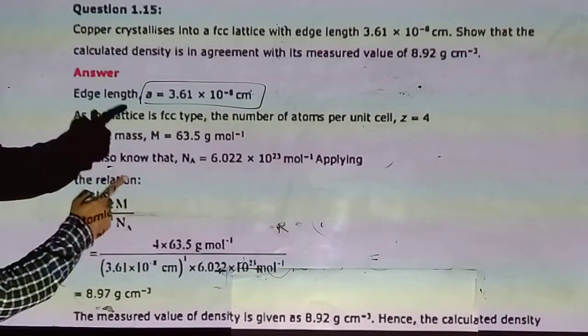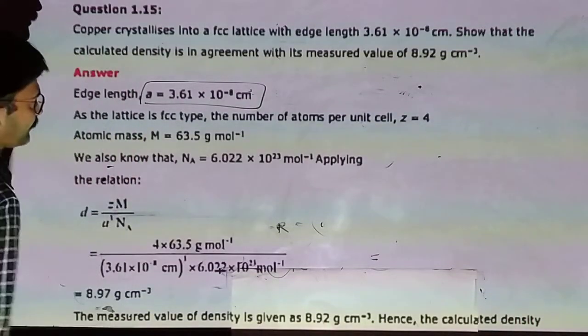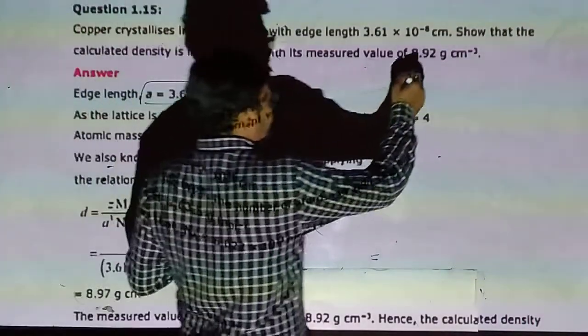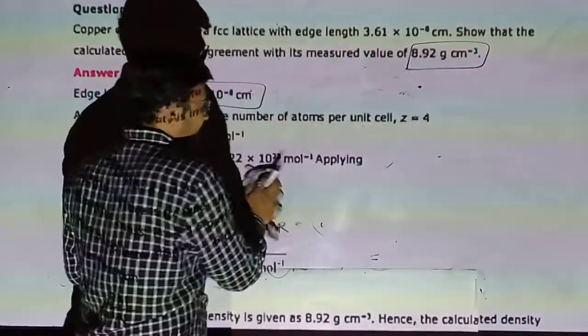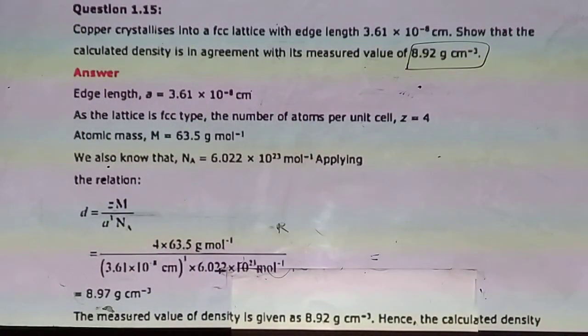Practically derived value of density is given. We have to derive the calculated density, meaning the theoretical value, using the formula.